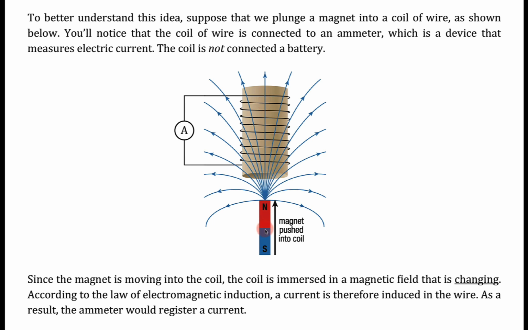Now, since the magnet is moving into the coil, the coil is immersed in a magnetic field that is changing. And so the law of electromagnetic induction says, therefore, that a current will actually be induced in the wire. And so the ammeter would register a current as a result, because there would actually be a current induced in the wire when the magnet is plunged inside.